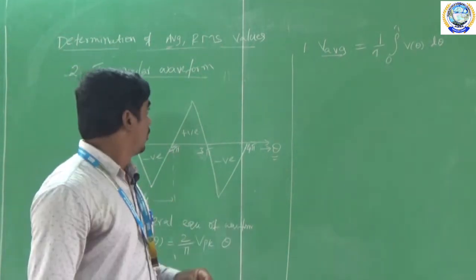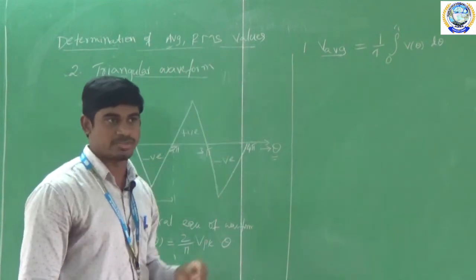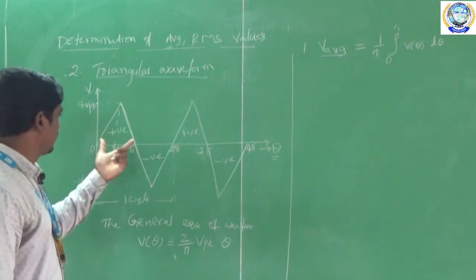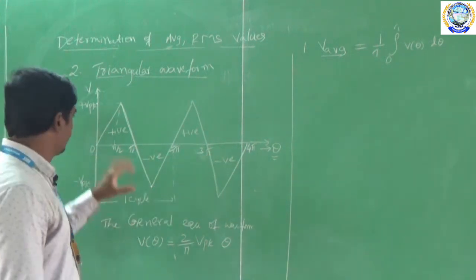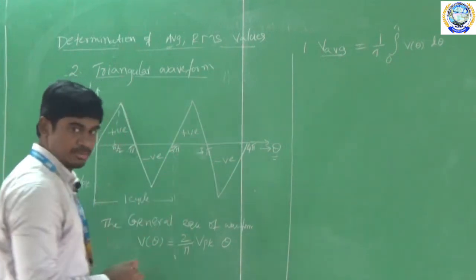Now I am going to discuss the determination of average and RMS value for the triangular waveform. So we know that this is the wave shape of the triangular waveform. This is the positive half cycle, negative half cycle, positive half cycle, negative half cycle.